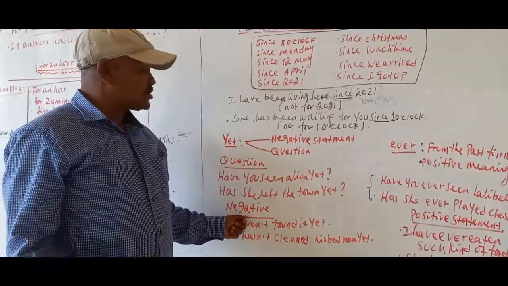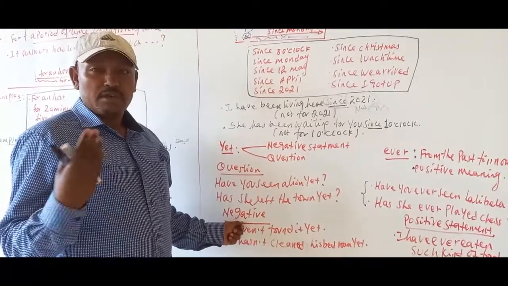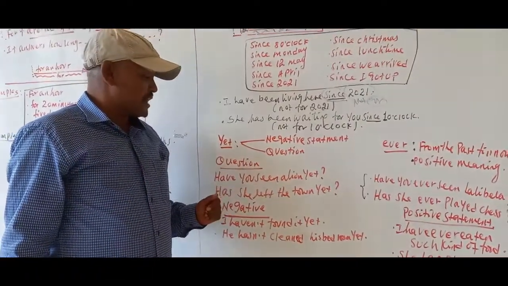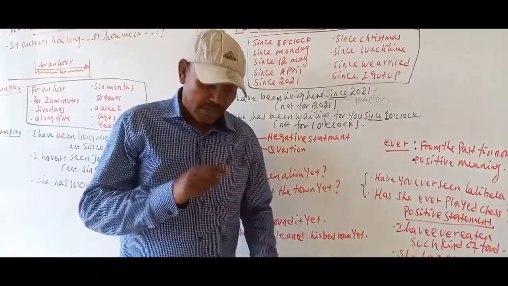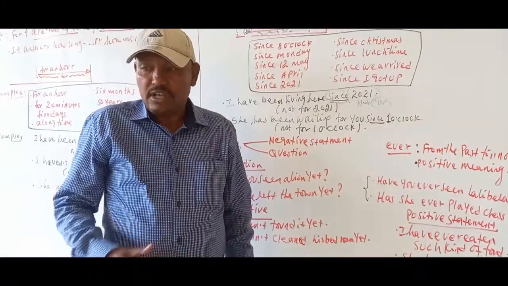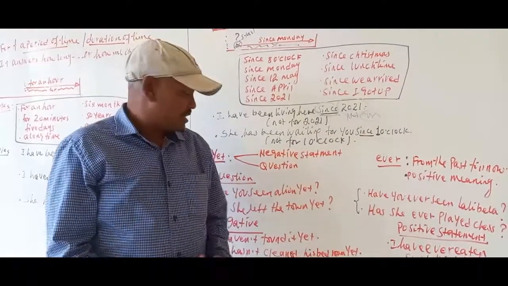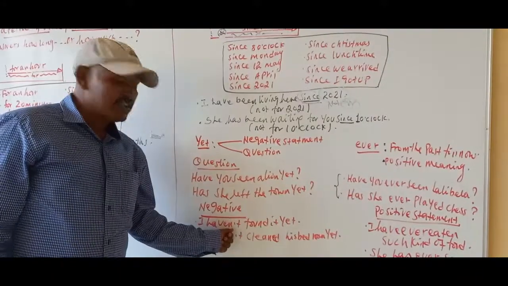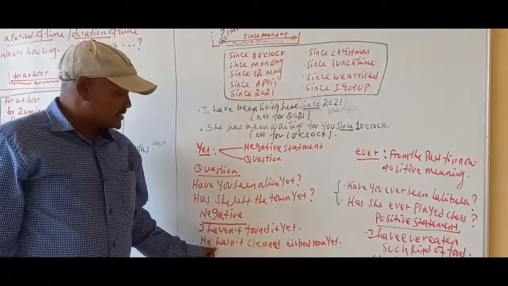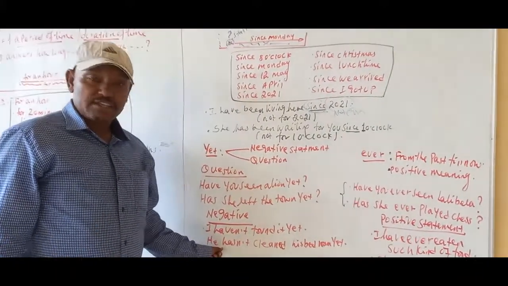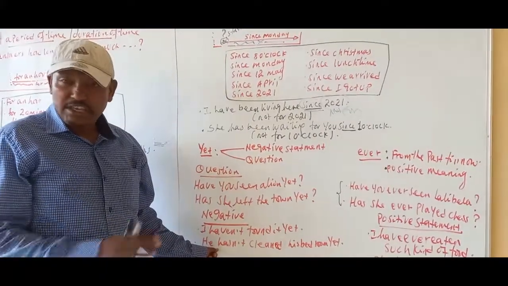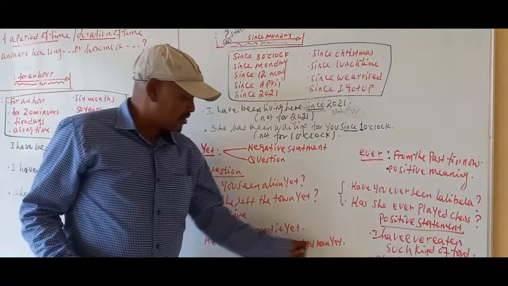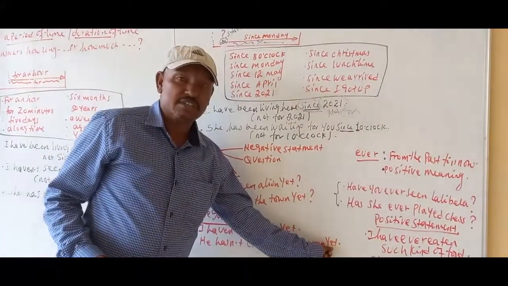The second use: we can use yet for negatives, especially with the present perfect and present perfect continuous tense. I haven't found it yet. From the past until this time, I haven't found it yet. I got nothing. Yet here comes at the end of the sentence, and the structure here is negative. And he hasn't cleaned his bedroom yet. Still, his bedroom is dirty. His bedroom is not clean. So hasn't plus verb 3, and the last word is yet.